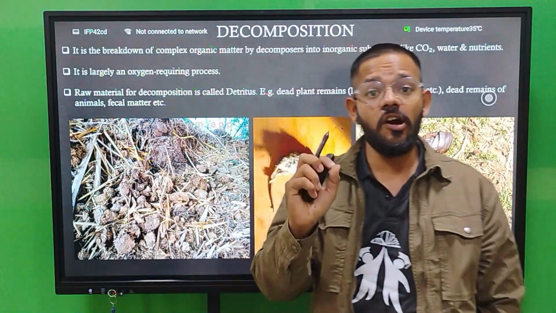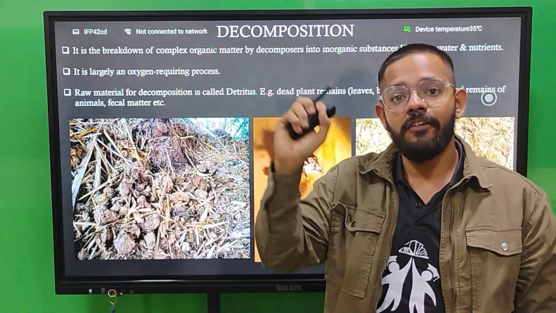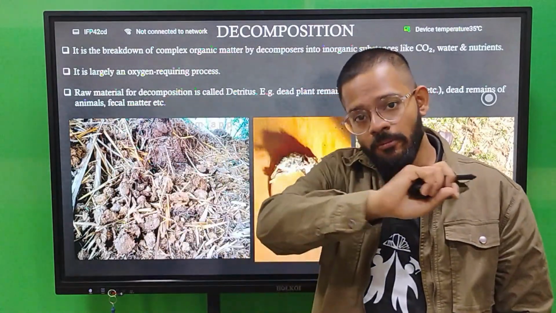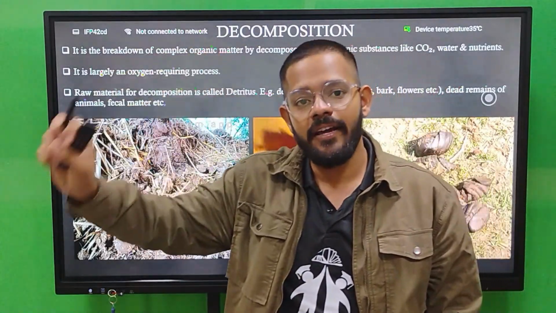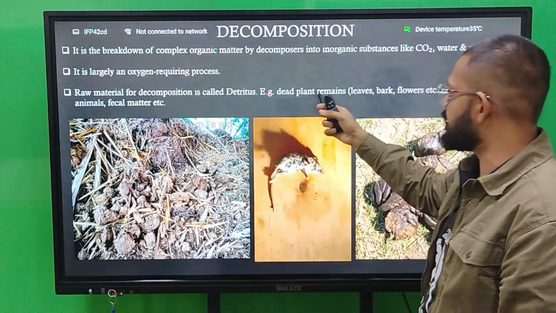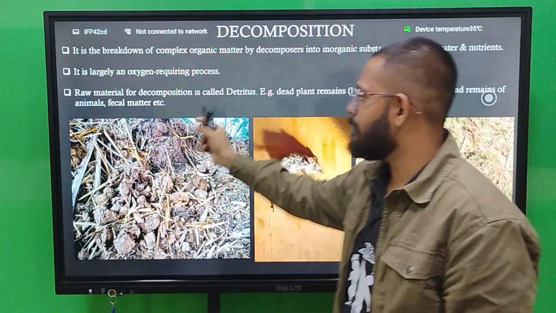Largely oxygen requiring means it is an aerobic process. When oxygen comes into play, the reaction becomes aerobic. When you remove the oxygen, it will become anaerobic. The raw material for decomposition is called detritus. Example: dead plant remains, leaf, bark, flower, dead remains of animals, fecal material.